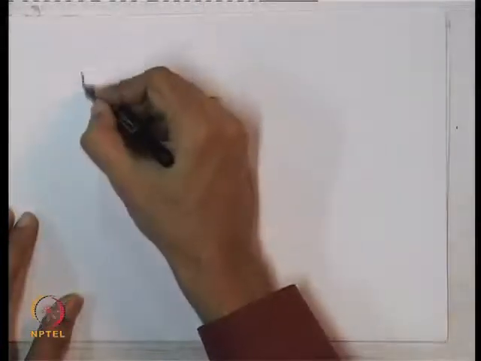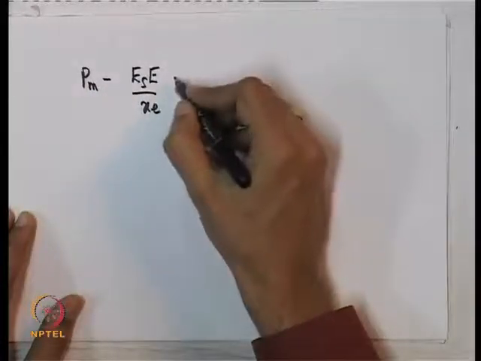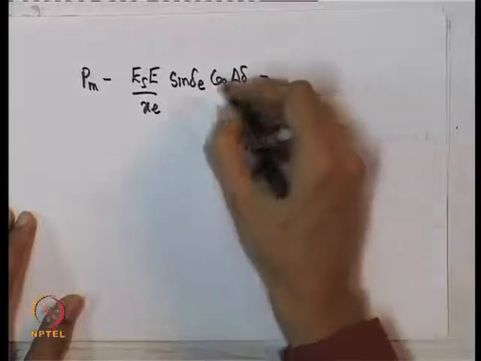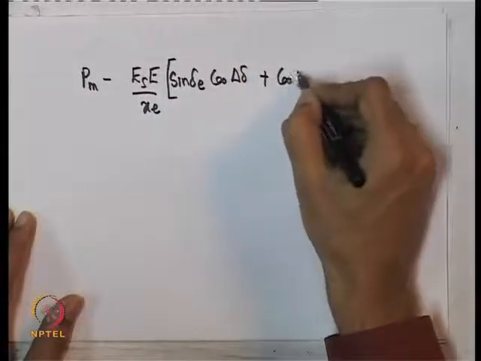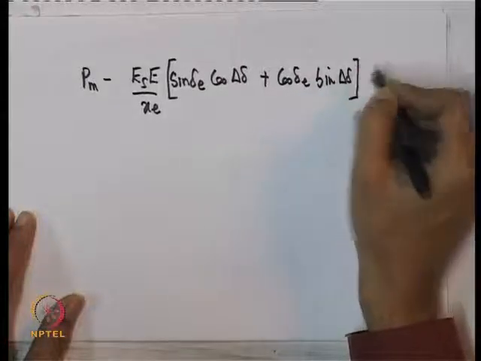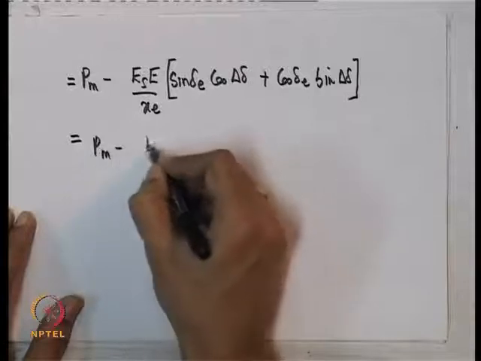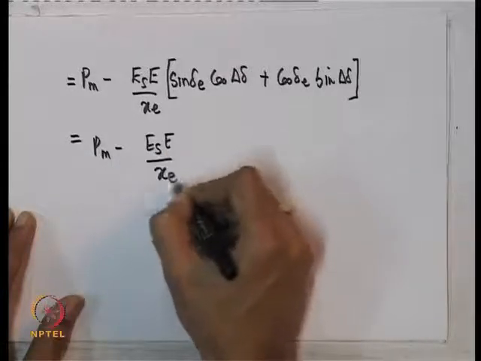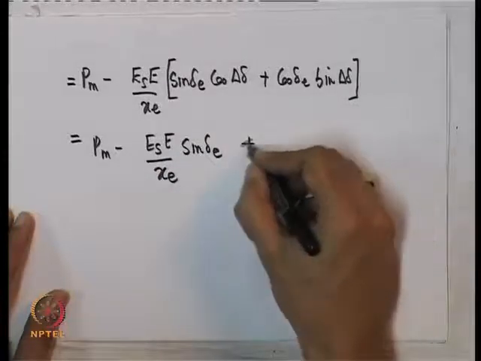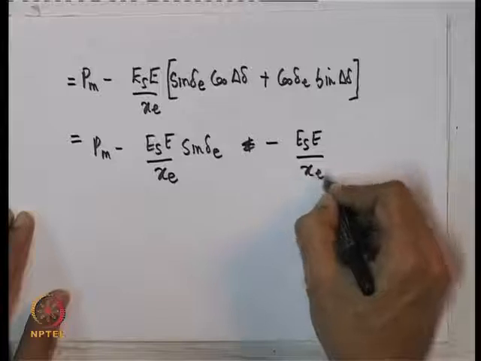So, we get Pm minus Es E by Xc into sine delta E cos delta delta plus cos delta E sine delta delta.